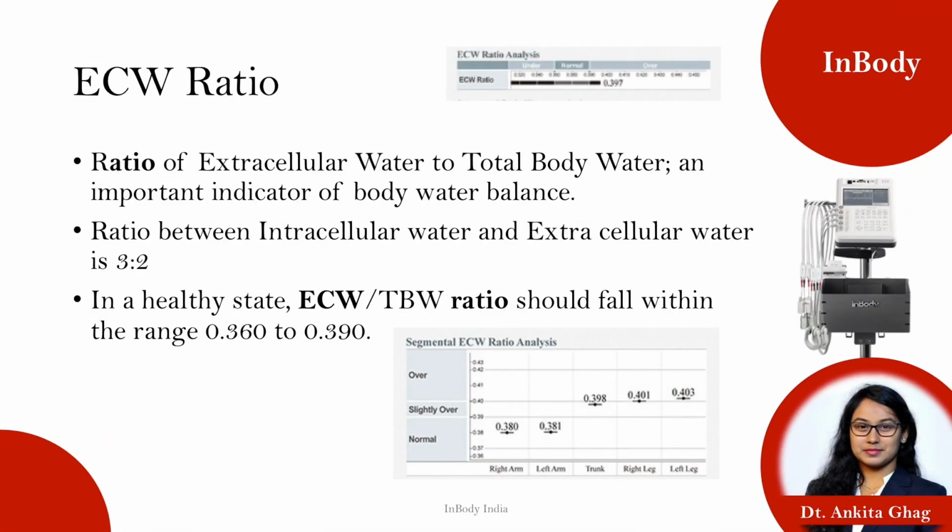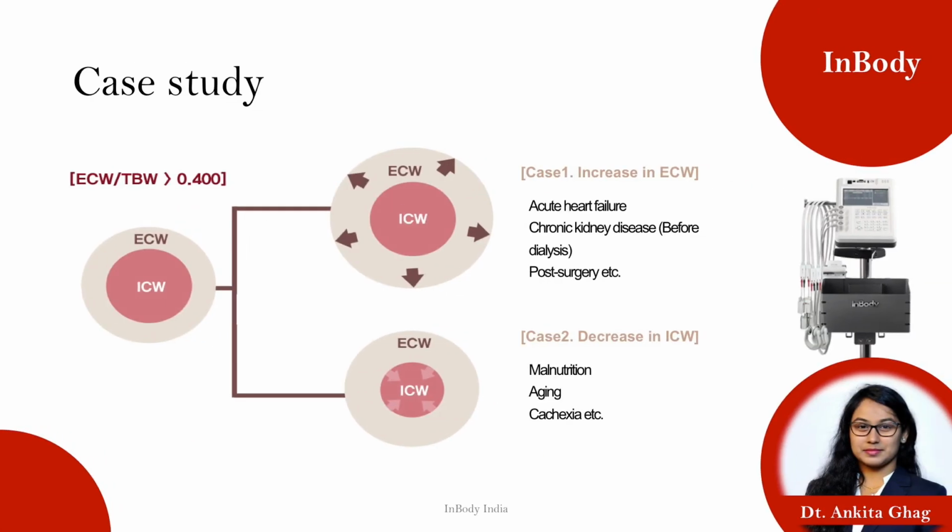Total body water is divided into two parts, extracellular water and intracellular water. The ratio between them should be 3:2. In a healthy individual, this extracellular water ratio, that is extracellular water to total body water ratio, should be 0.360 to 0.390. If it is above 0.390, which we can see out here in this particular case, then the person has fluid retention. In this particular case study, the normal ECW ratio is 0.390, but here it's 0.400. That means there is mild water retention.